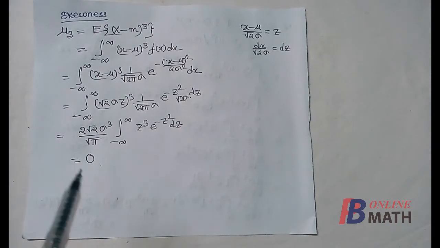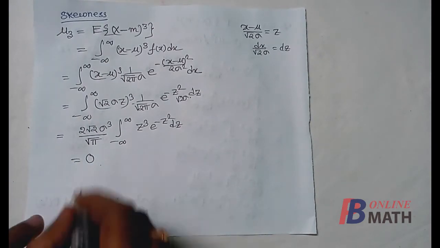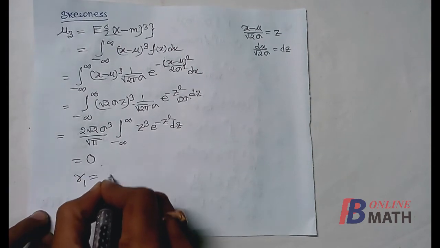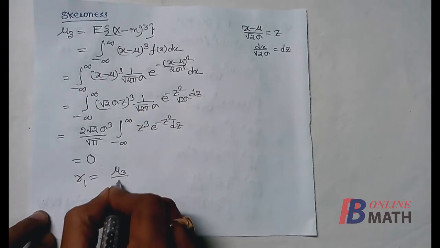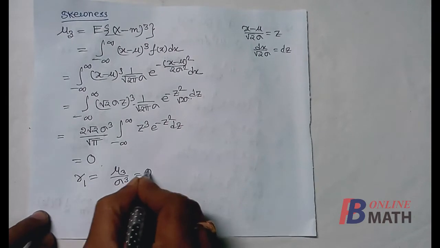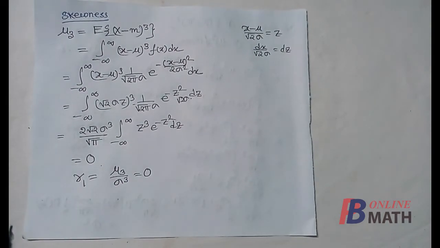Now if mu 3 is equal to 0, we know that the coefficient of skewness, that is gamma 1, which is mu 3 by sigma cube, is obviously 0, and if the skewness is 0, then the curve is symmetric about the mean. So here we find that the normal distribution is symmetric about the mean mu.